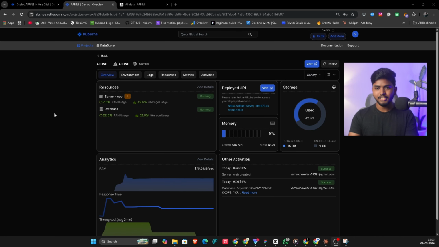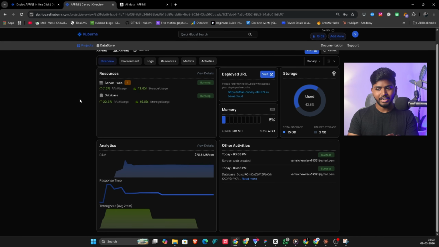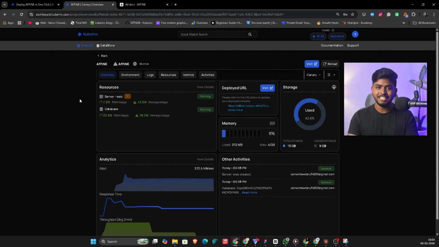If you're still watching, the next part is actually the bit most people miss. Because deploying is easy. What makes this setup last is how Kuberns manages everything after launch. Once AFFiNE is deployed, this is your home going forward. And honestly, it's one of the most underrated parts of using Kuberns. Right here on the dashboard, you can see your RAM usage, your storage consumption, active database connections, and your recent activity logs. Everything about the health of your workspace in just one screen.